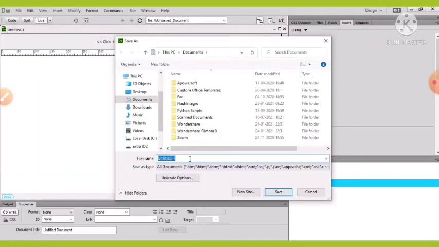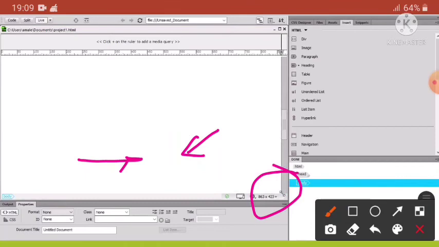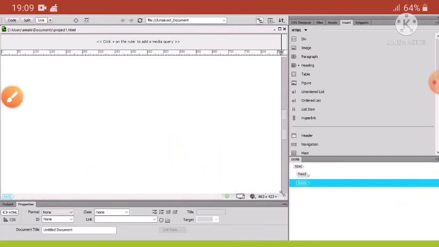This will open the save as dialog box. Here, type the name of the file in the file name dialog box, and then click on the save button. Then your web page will be saved. So the name, here we are writing project 1. Now click on the save. Your web page will be saved.